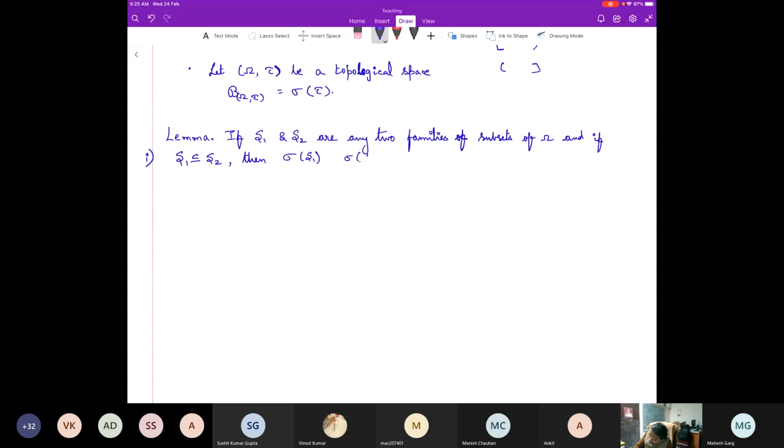Which one is bigger among these two? Sigma S1. Which one is bigger? So you want to say this one, right?